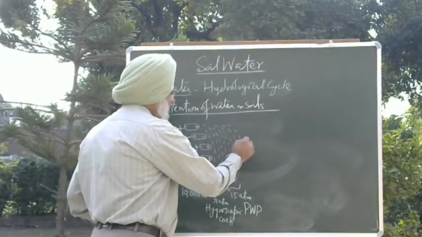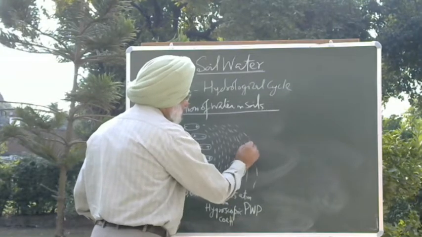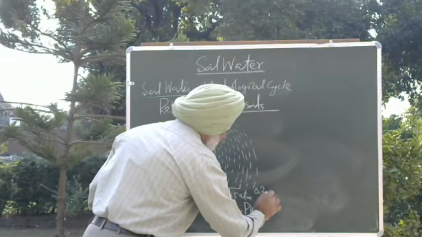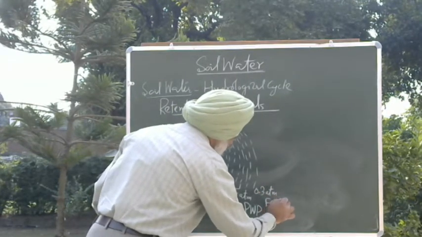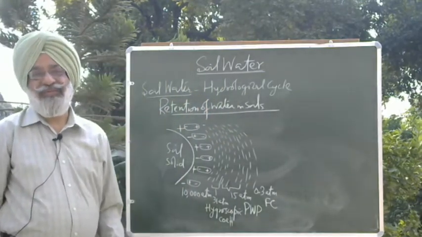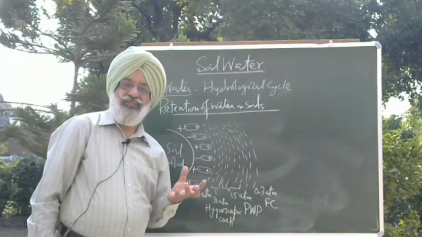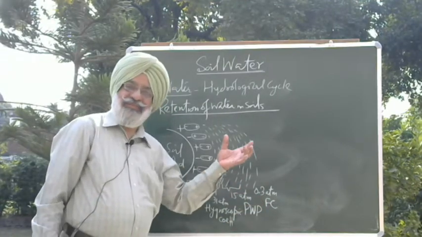Further moving away, the force of attraction decreases to 0.3 atmospheres or 0.3 bars, and we call this field capacity moisture content. In fact, this is the most ideal moisture content present in the soil, and plants can easily take up this water.